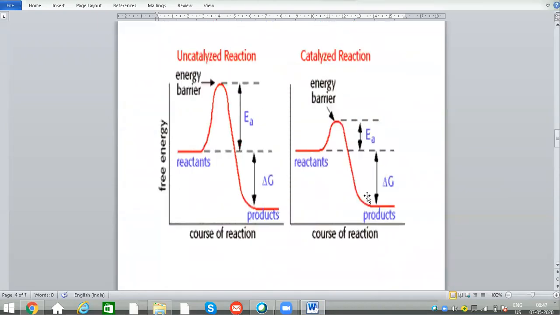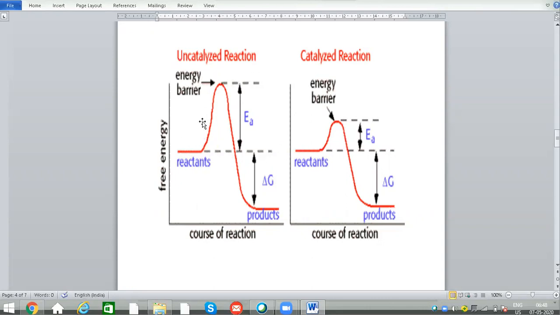So if you see this picture, here we can see two important reactions, uncatalyzed reaction and catalyzed reaction. The uncatalyzed reaction doesn't have any association with enzymes. The reactants will not have any association with enzymes. Whereas in case of catalyzed reaction, reactants are associating with enzymes.